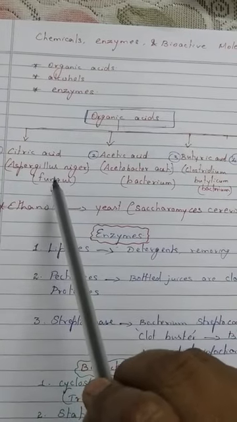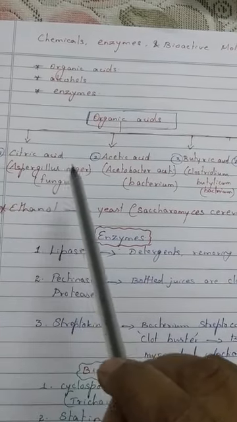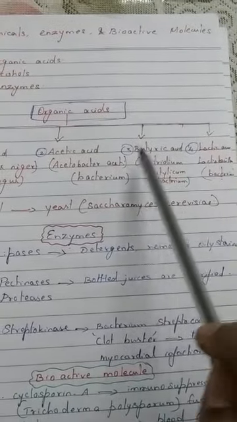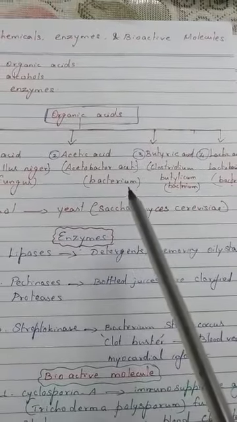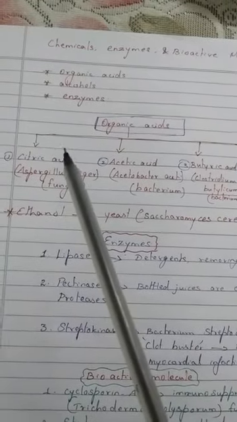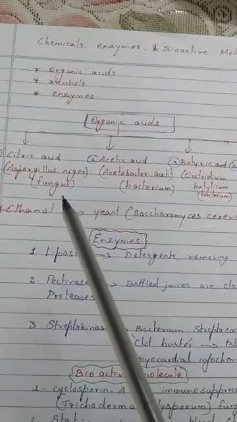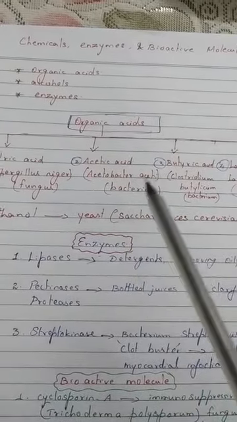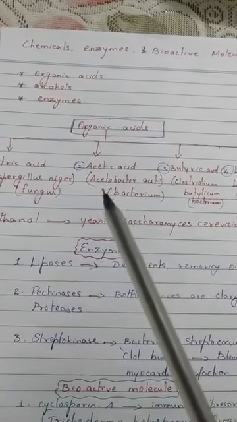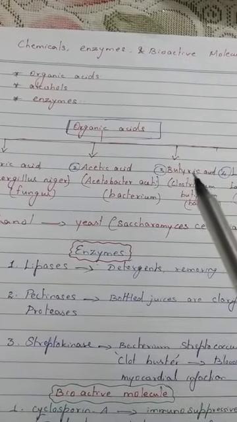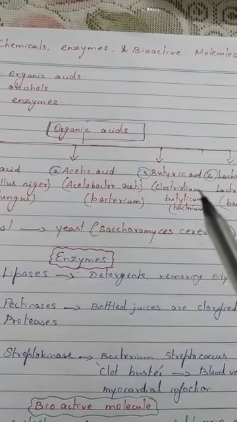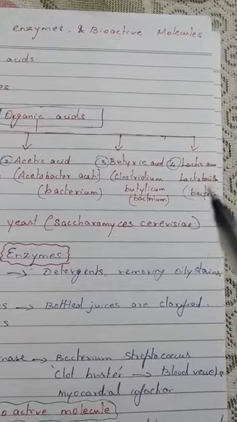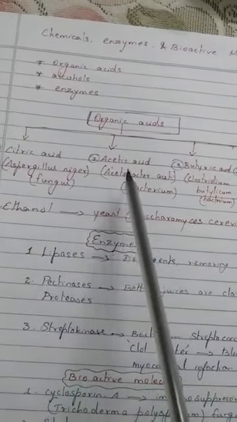Acetic acid, butyric acid and lactic acid are synthesized using bacteria, and citric acid is synthesized by the fungus Aspergillus niger. Acetic acid is synthesized by Acetobacter aceti. Butyric acid is synthesized by Clostridium butylicum. Lactic acid is synthesized by Lactobacillus. All these acids and the microorganisms you have to memorize.